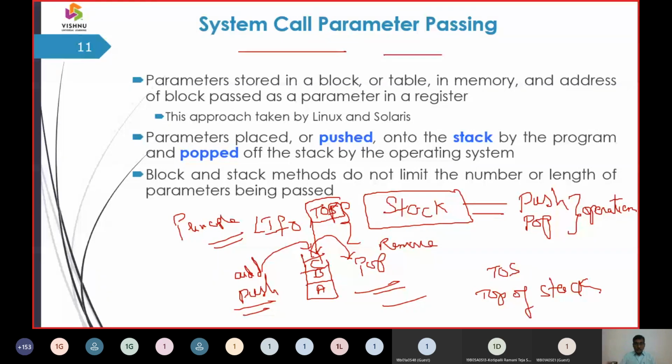Neither push nor pop is done anywhere except one end, and that is the TOS. Both push and pop are done with a common identifier, that is TOS, top of the stack, as it is a one-way entry, a bottleneck entry. So here we can say the stack operation is a bottleneck. As it is a bottleneck operation, the principle of stack operation is last in, first out. The elements which entered last are the only ones that can be popped out. That is where we see the scenario of last in, first out.